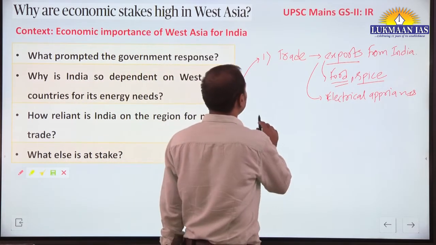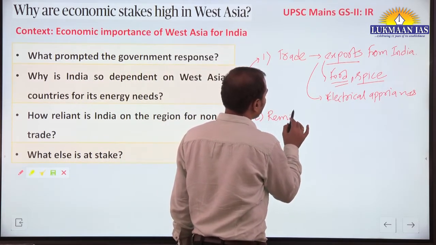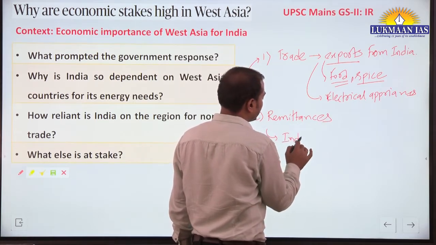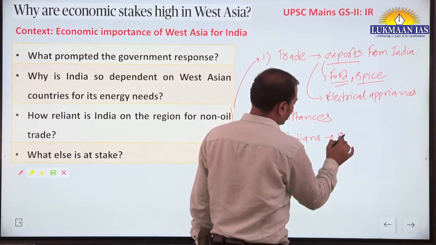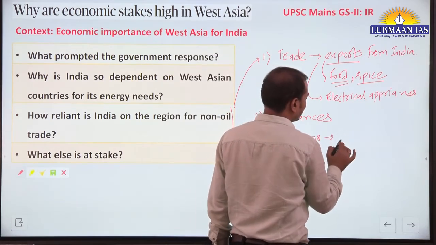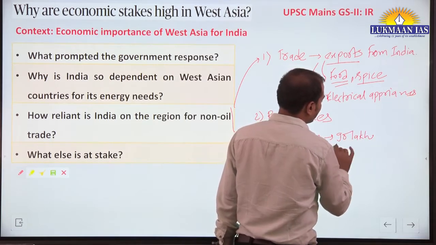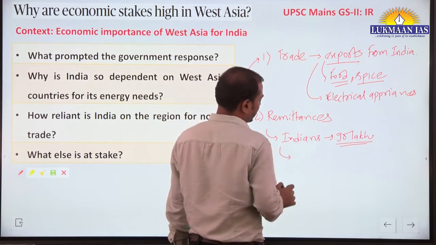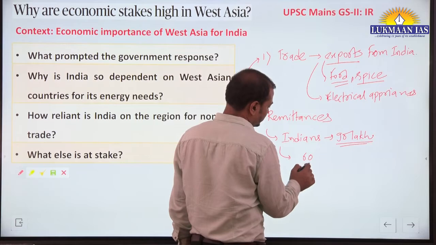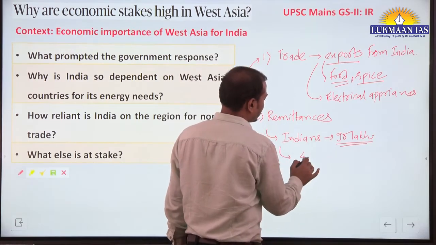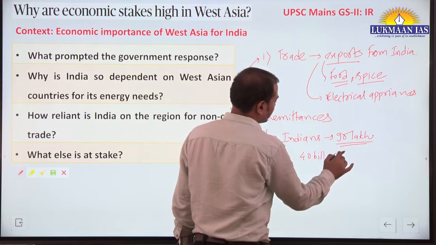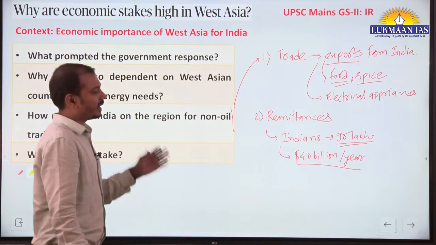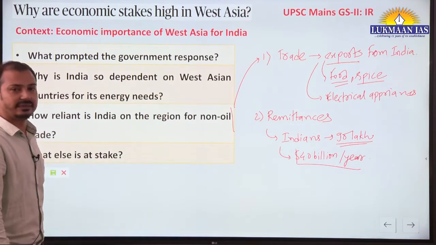Now the second aspect is related to remittances. Some facts you should know about remittances. So how many Indians are there working? Around 90 lakh Indians work in West Asian or Gulf countries, and they are sending remittances of around $40 billion per year. So this is how they are helping the Indian economy by sending these remittances.